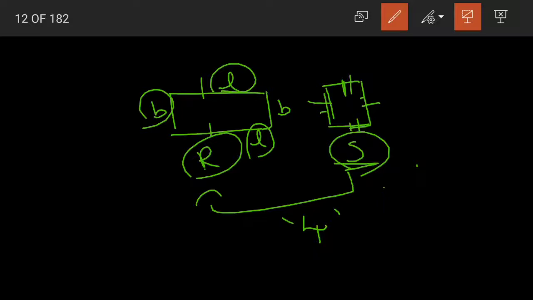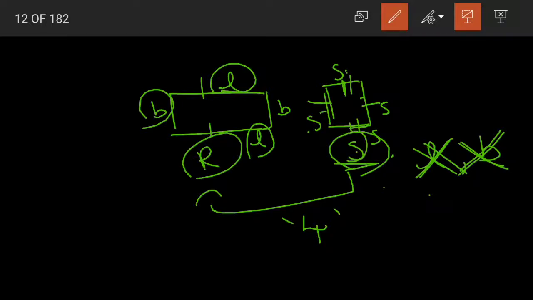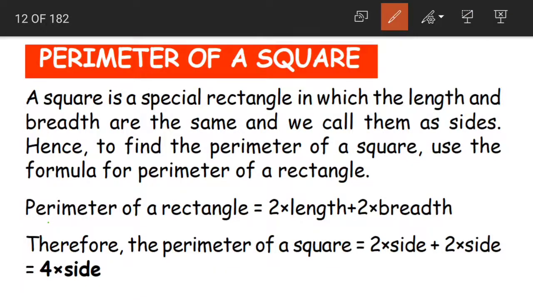Isn't this so, children? In square, all the 4 sides are equal. There is no separate length and there is no separate breadth. We just call each one as a side. We call each side as just simply a side. But whereas in rectangle we differentiate. We call it either as a length or we call it as a breadth. Clear, children?